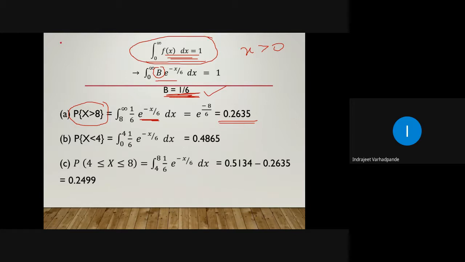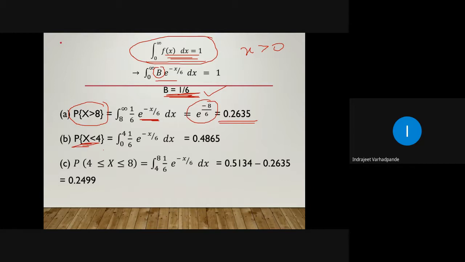Integration of e to the power minus x by 6 will be e to the power minus x by 6 upon minus 1 by 6, just as the integration of e to the power 2x is e to the power 2x upon 2. Upper limit infinity, e to the power minus infinity is 0. Lower limit is 8. Accordingly, substitute and get the answer. The value of the exponential term can be directly obtained from the calculator. Now X less than 4.